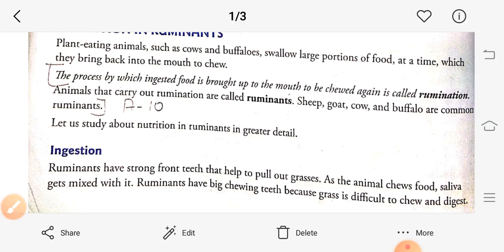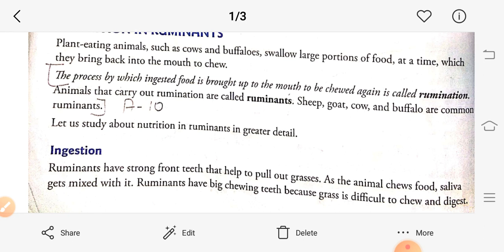As in human beings or other animals, the first process is ingestion. What is ingestion? Ingestion is the process of taking in food. Ruminants have strong front teeth, so they can easily pull out the grasses or the plant from the ground.